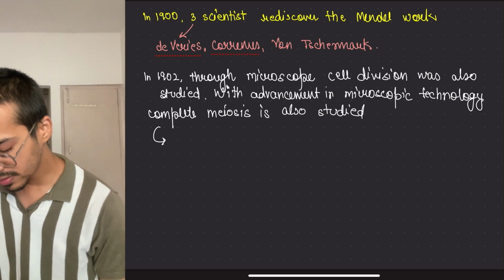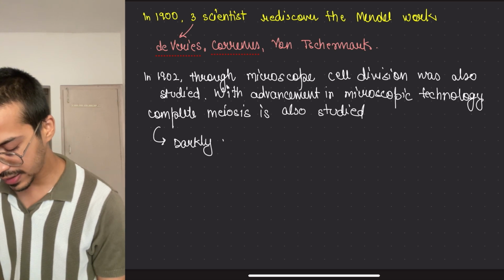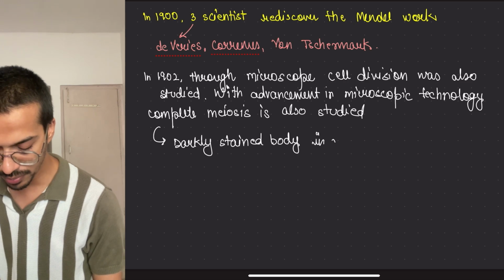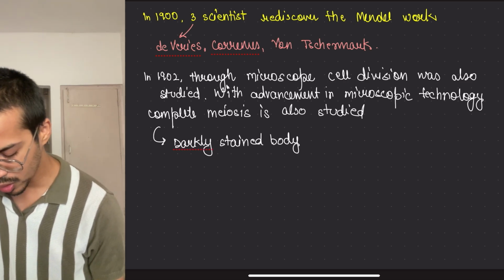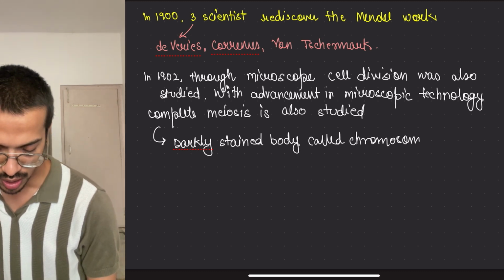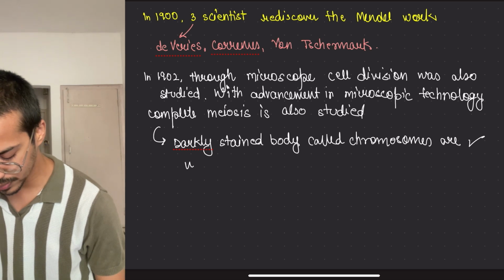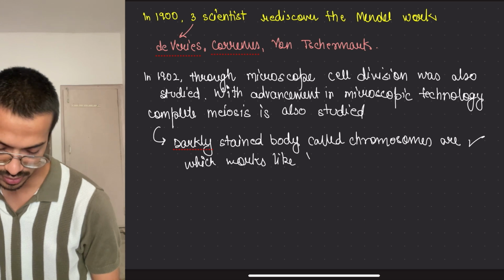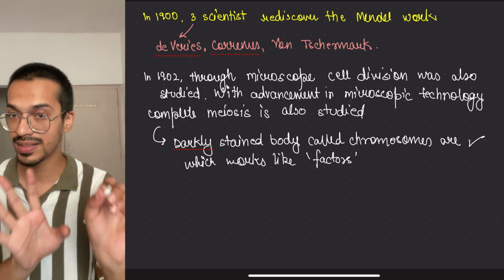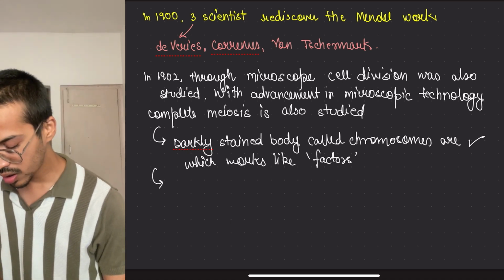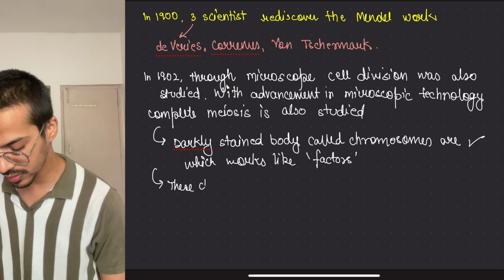Number one is that darkly stained bodies called chromosomes are found, which work like factors. Of course, we will understand much better. Just remember the fact. Moreover, it also stated that these chromosomes